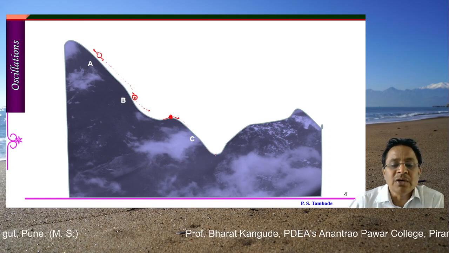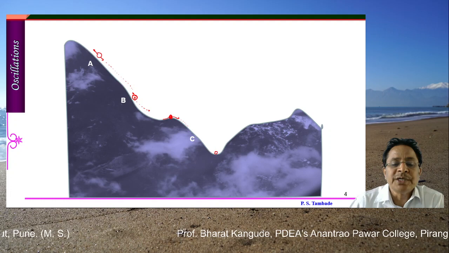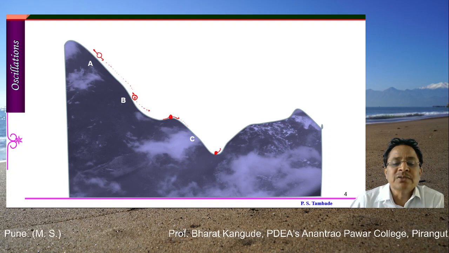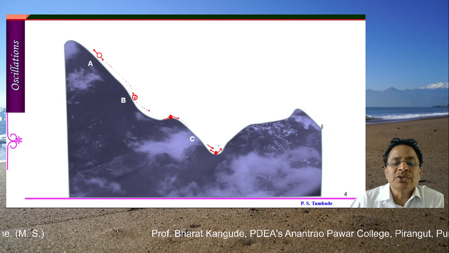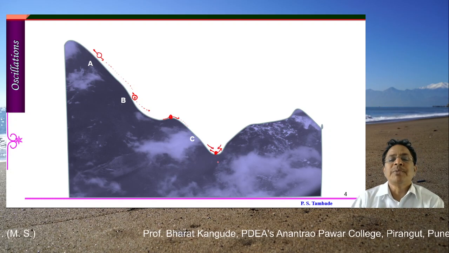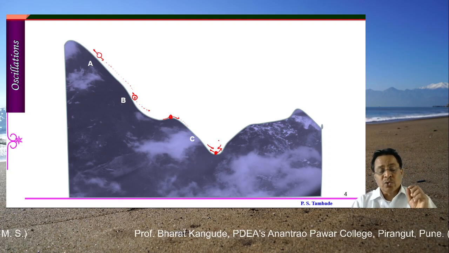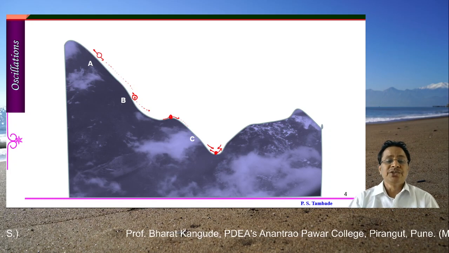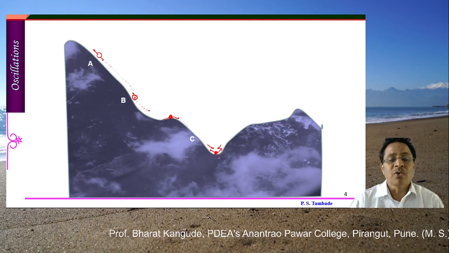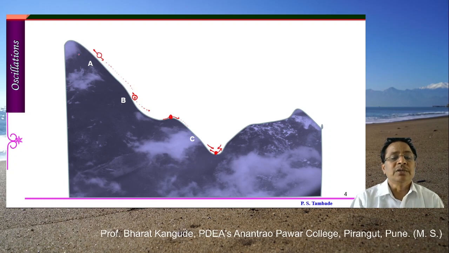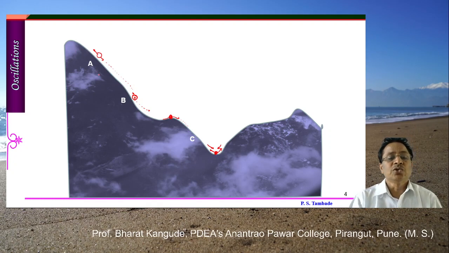Whereas at this point C, or below this point C, if this object is placed here and either moved here or moved here, it will again fall back to its original position. This type of equilibrium is called stable equilibrium. In terms of this potential energy curve, you will find that the potential energy goes on increasing as we go from this position to this position. From C to A, the potential energy goes on increasing.